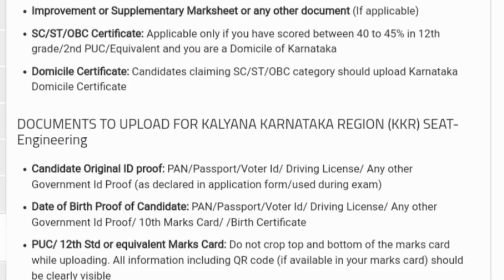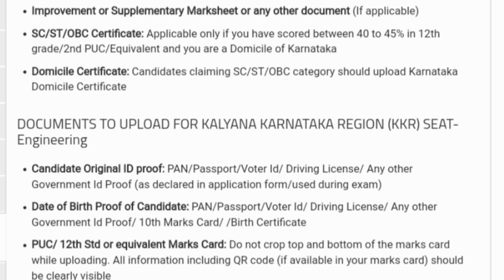Then if you have done any improvement or supplementary mark sheet, if that is applicable, you have to upload that also. And then the domicile certificate, this is only applicable to students who have scored between 40 to 45% in 12th class. So this is only applicable to students of Karnataka who have scored less marks, but there is no reservation or quota in Comedk.